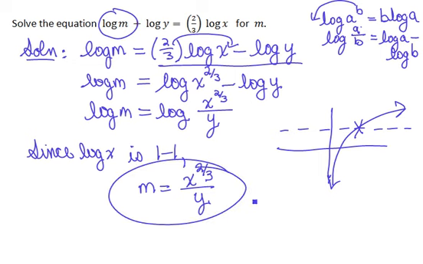So by using what we know about solving equations, isolating the term involving the variable we're interested in, and using a couple of the basic properties of logs, in addition to the fact that log functions are one-to-one, we see that in this equation m is equal to x to the 2/3 power divided by y.